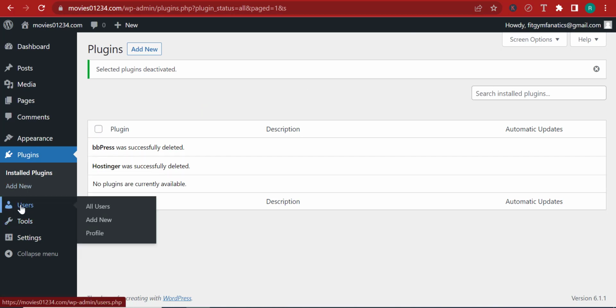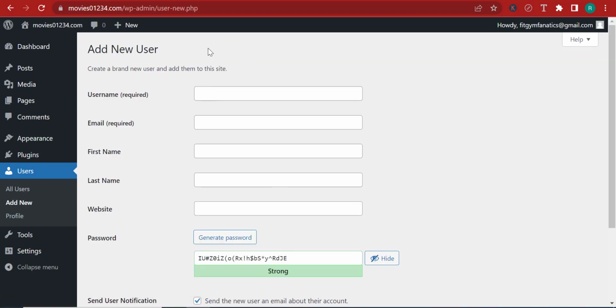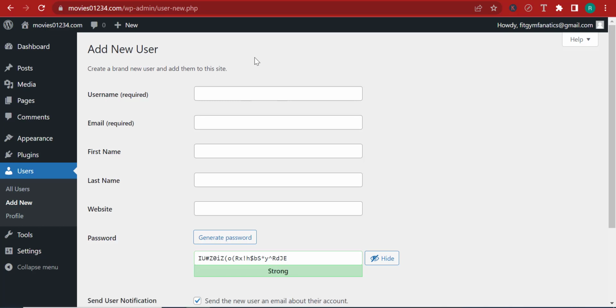So at this moment, normally there's only one user, but you can add more users. So you can come in here, click on all users, in which case you will see that there's only one user, which is Fit Fanatics, which is me. And you can add more users by clicking add new. And you'll be wondering, well, why do we need to add users? Actually, a website is a company. So you have people taking care of writing the content.